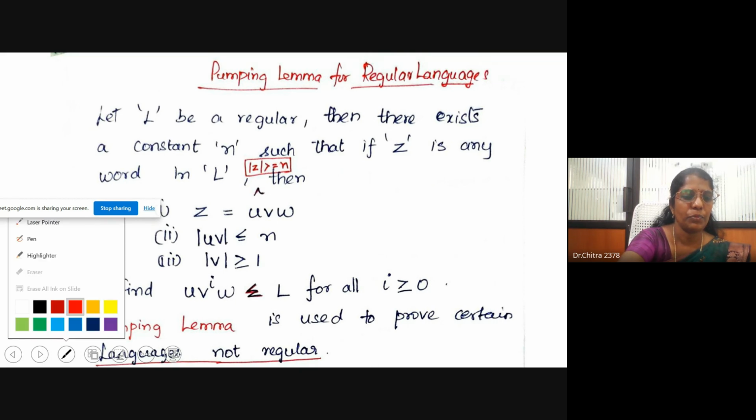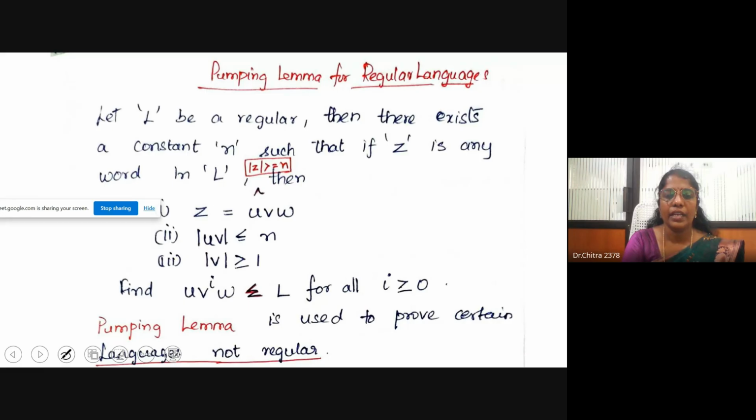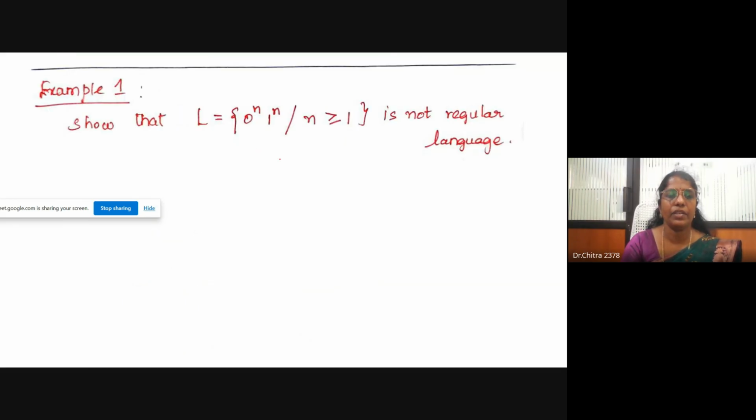Here we are using the proof by contradiction technique. That means first we consider the given statement to be true and proceed, and after some steps we will not get the correct answer, so the assumption is wrong. We are going to prove this by the proof by contradiction method. Let us see an example for this.